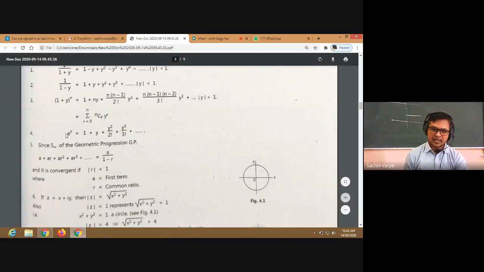Then this is again a standard expansion, e raised to x or e raised to y will be 1 plus y plus y square by 2 factorial. I hope you have used this in sequences and series.